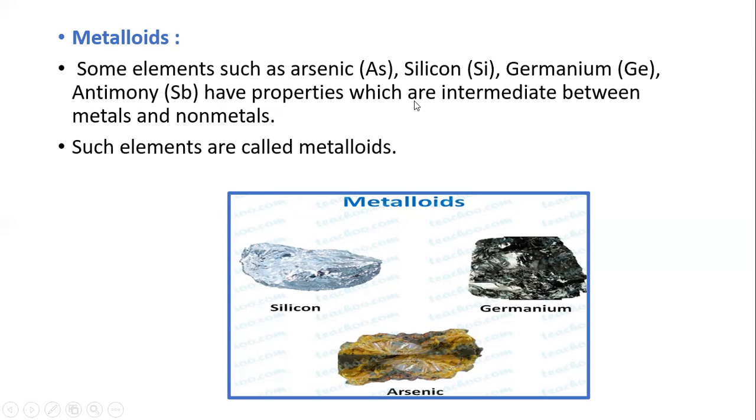In this picture we see silicon, germanium and arsenic, and we see that they have intermediate properties.